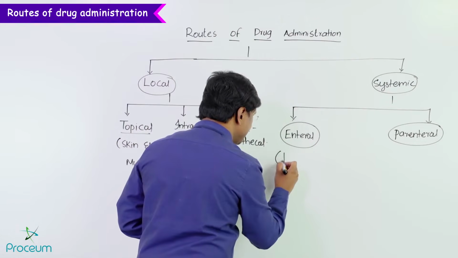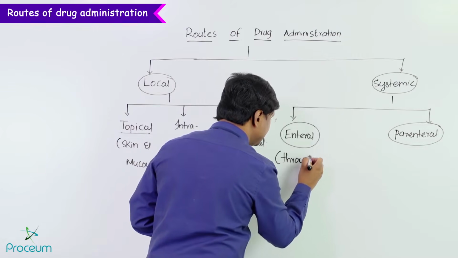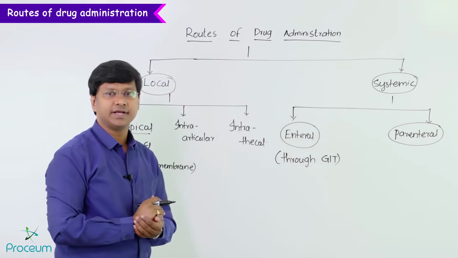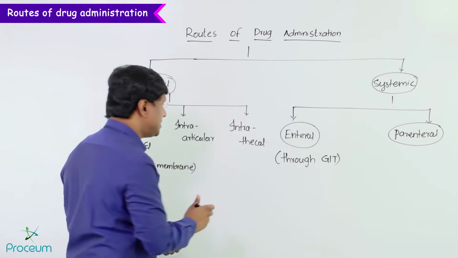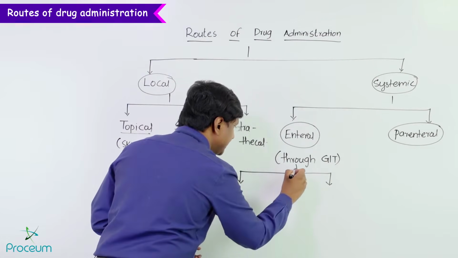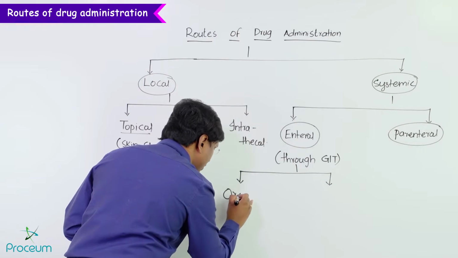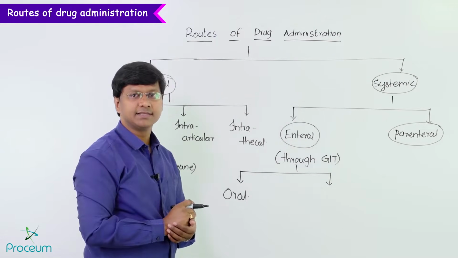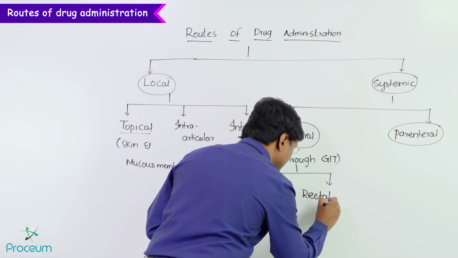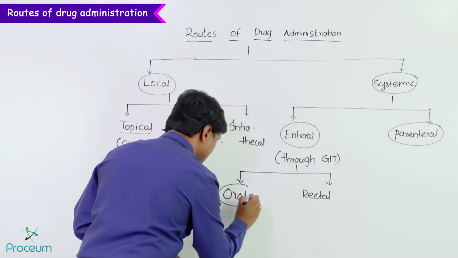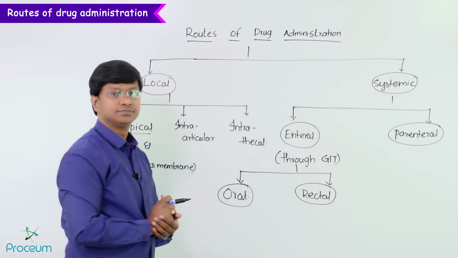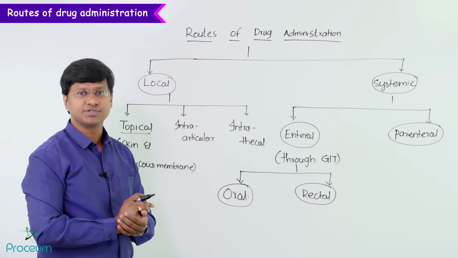The enteral route is the one where the drug is administered through the gastrointestinal tract. Through the gastrointestinal tract means the drug is administered either by the oral route or by the rectal route. So these are the enteral routes of administration.